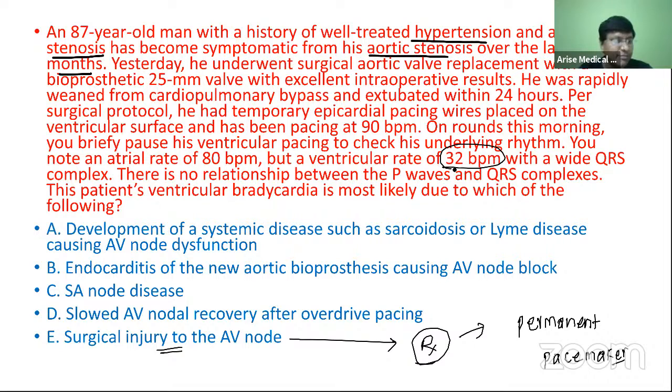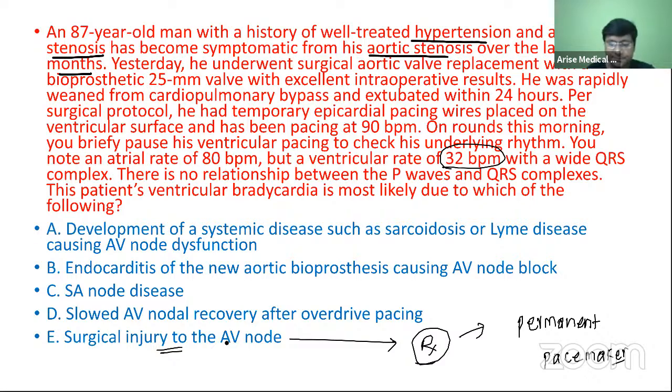If you give beta blockers, that will further cause bradycardia and make the individual land up in cardiac arrest. So please don't give beta blockers when the ventricular rate is 32 beats per minute. The answer is permanent pacemaker. This is iatrogenic AV nodal injury, meaning surgically induced AV nodal injury.